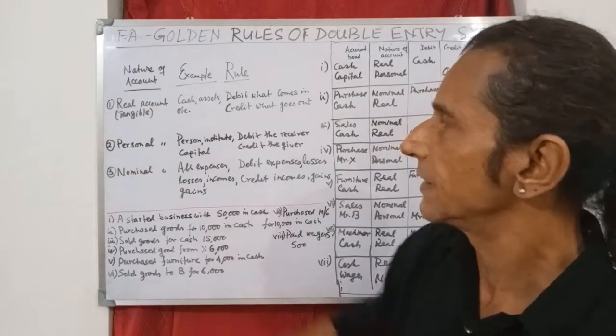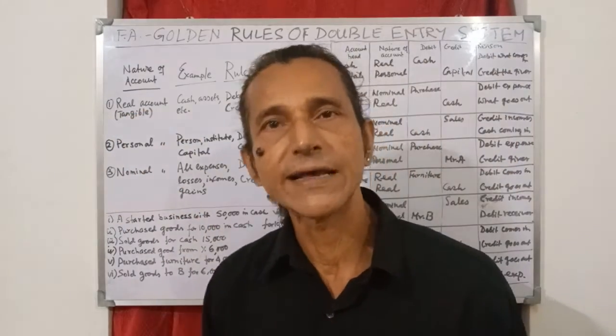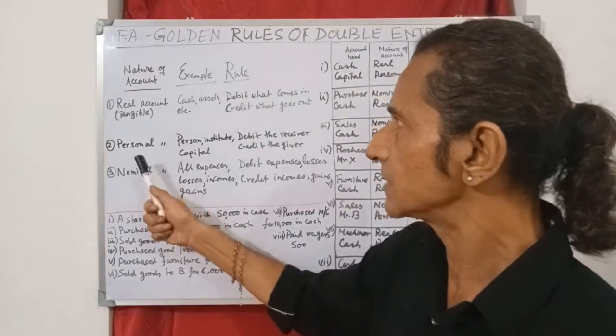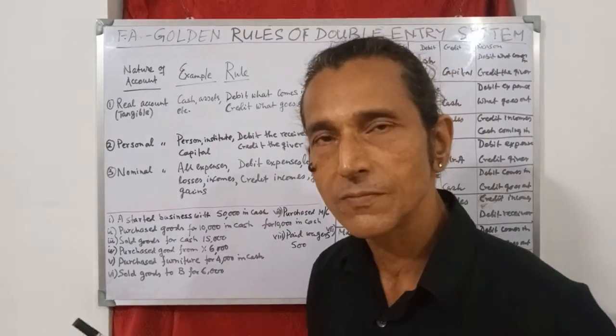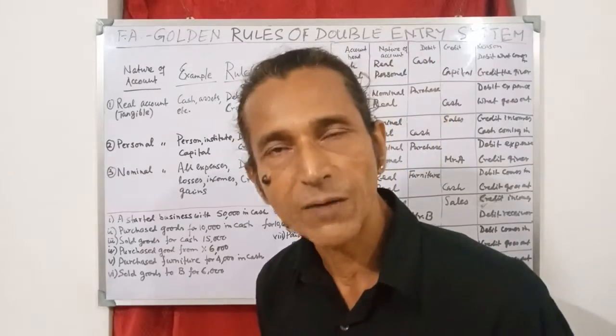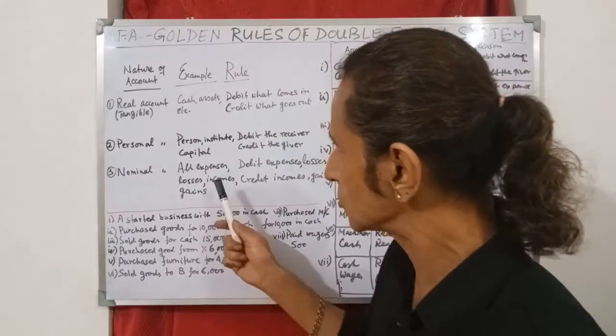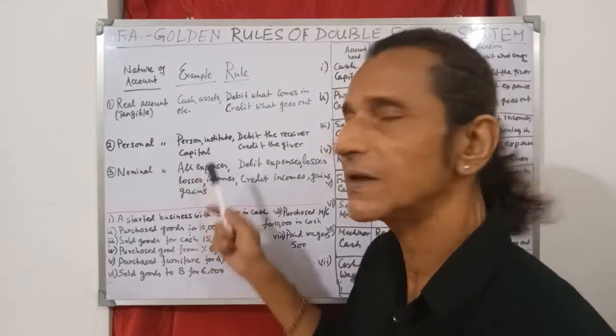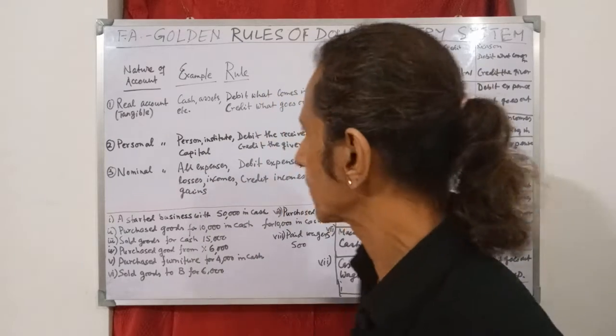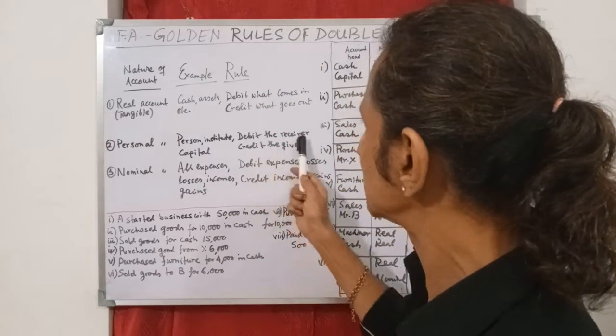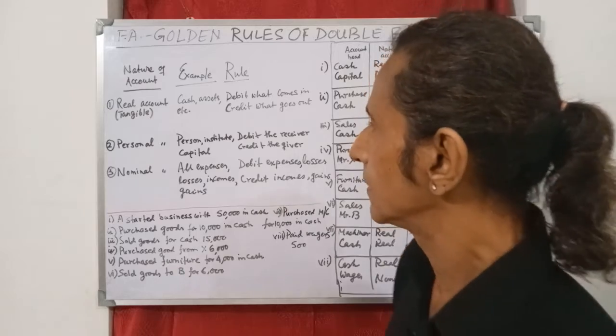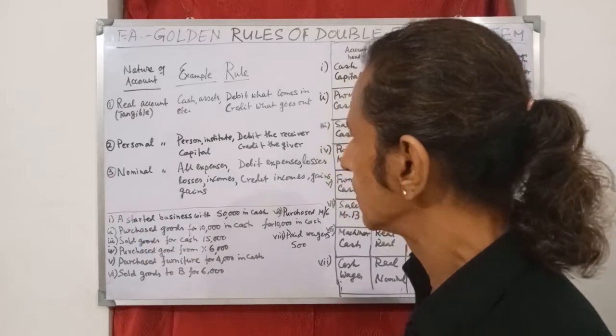Real account means anything that is tangible, cash or any asset. Personal account means any person or institution with whom the firm is doing business, and also capital comes under personal account because capital is being provided by somebody. And the rule is debit the receiver, credit the giver.